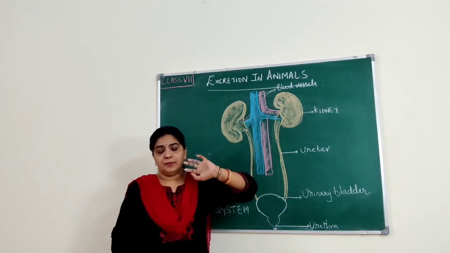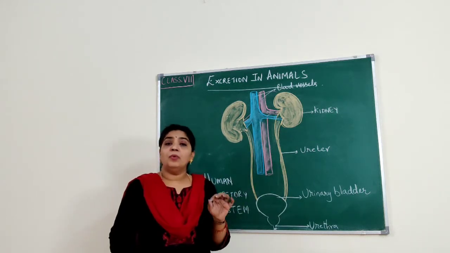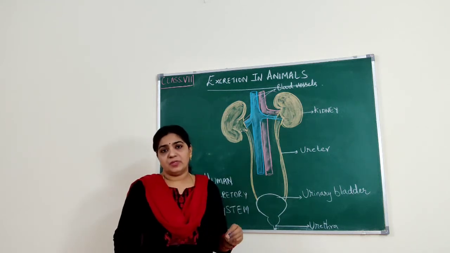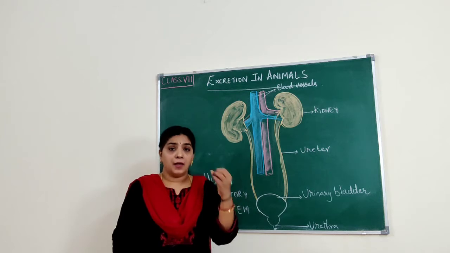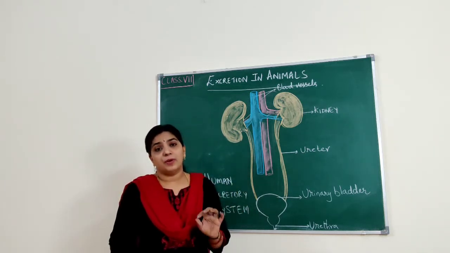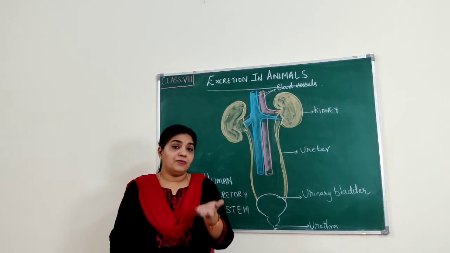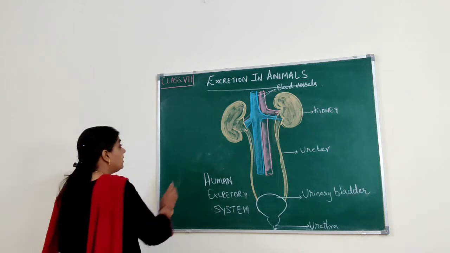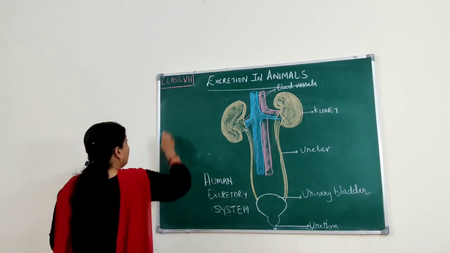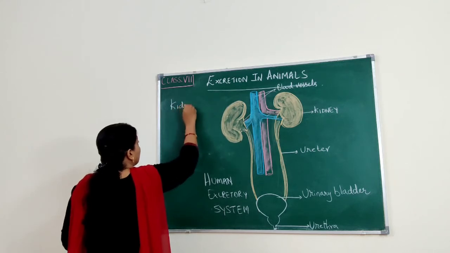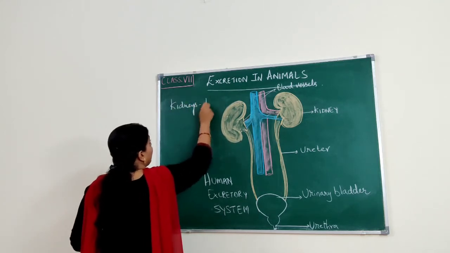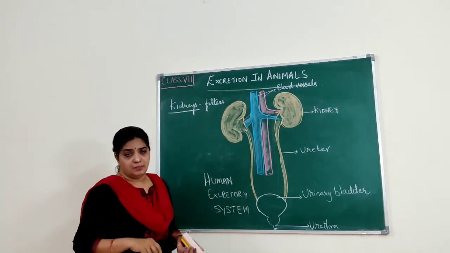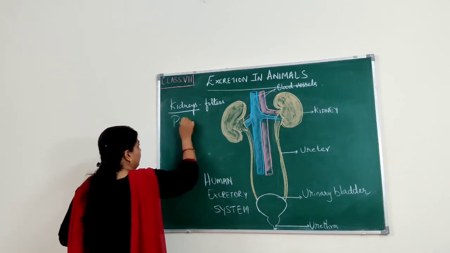And this is the blood vessel. See, blood will contain both useful and harmful substances. I told you how the harmful substances are produced, right? These harmful substances should be removed from the blood, which means the blood should be filtered. So how does the blood get filtered? The blood is filtered by the kidneys. Kidneys are the filters of our body. They filter the blood. They purify the blood.